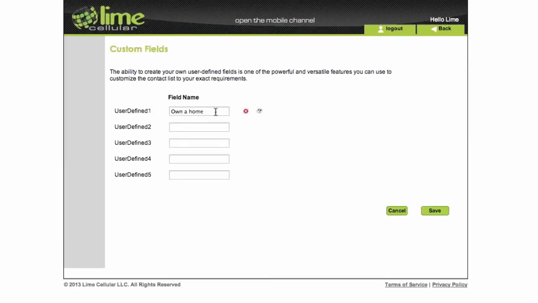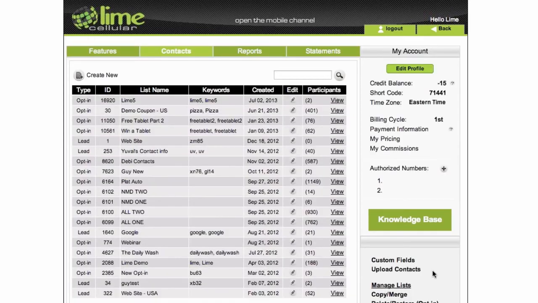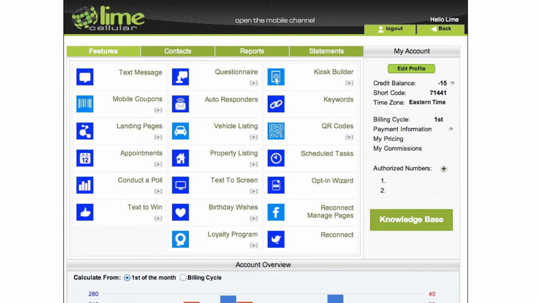If you have your own field that you want to add, you can add up to 5 new fields to the profile per advertiser. So if you want to ask if you own a home, or you have a mortgage, or that kind of stuff, you can add a user defined field. And this is all built in with our APIs and sign up pages. And upload contact also moved from the features to here because we think it makes more sense to put it under the contact tab.